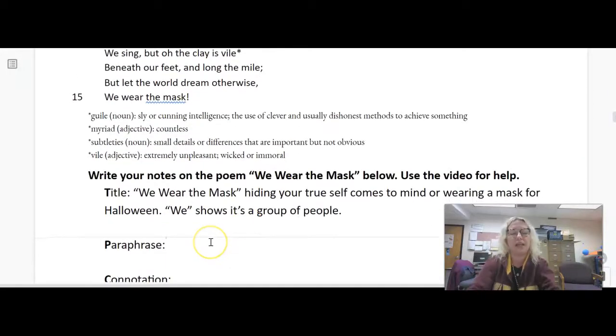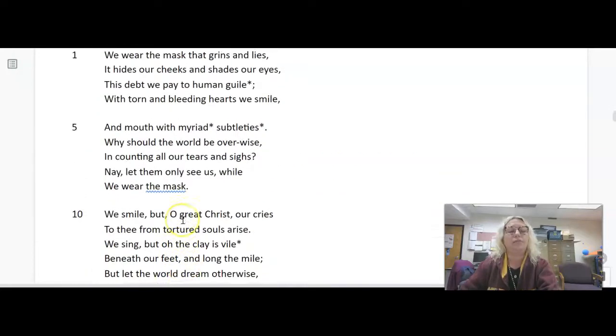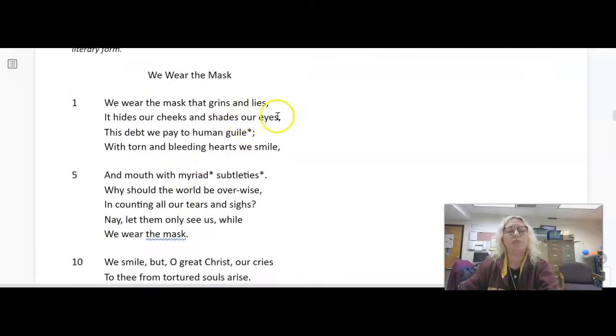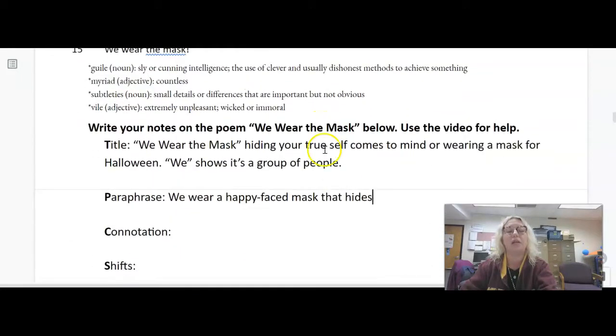All right, so we're going to say it again. We wear a happy face mask, I'm going to say, instead of grins and smiles. And it hides our faces, our cheeks, and shades our eyes. This debt we pay to human guile. With torn and bleeding hearts we smile.